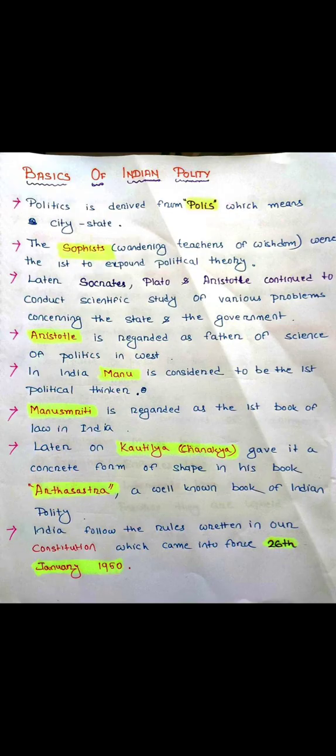Later on, Kautilya, commonly known as Chanakya, who lived at the time of the Mauryas, gave it a concrete form in his book Arthashastra. His famous book, the Arthashastra, has been a well-known book of Indian polity since that time. India follows the rules written in our Constitution, and this Constitution came into force on 26 January 1950. So the Constitution is the book of law in our India.